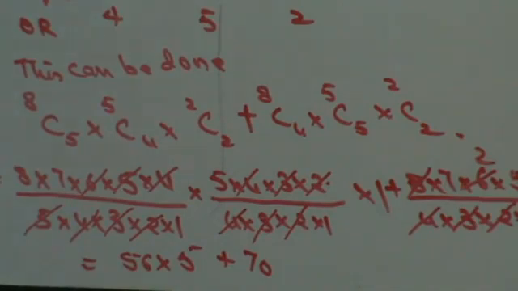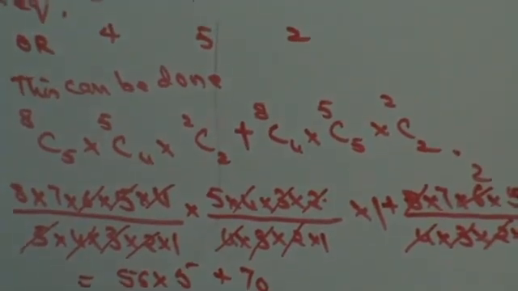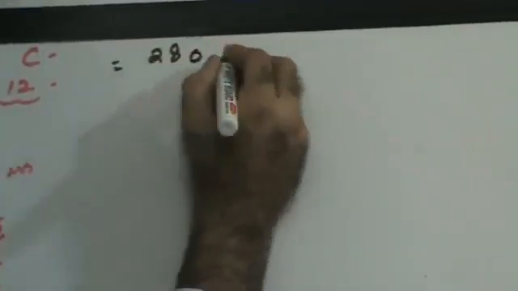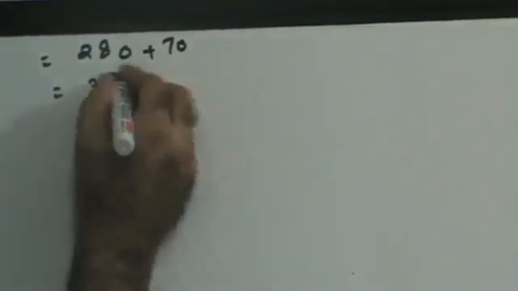So 56 into 5 is 280, plus 70, equals 350. So there are 350 ways in which you can select at least 4 bowlers and 2 wicket keepers. Next, the third part of the question.